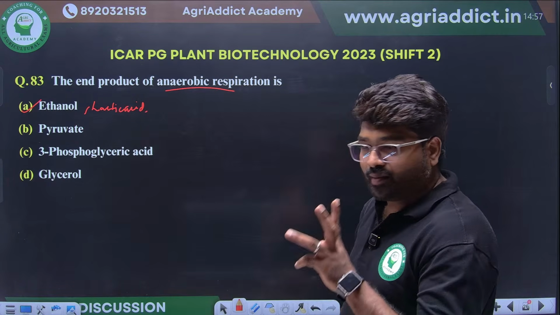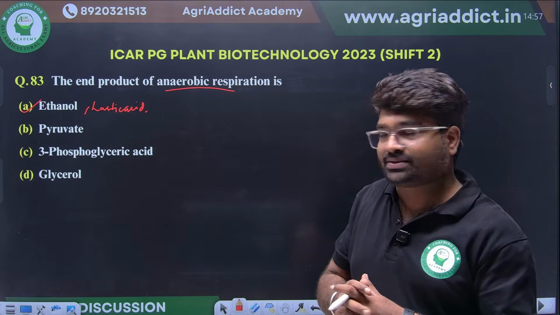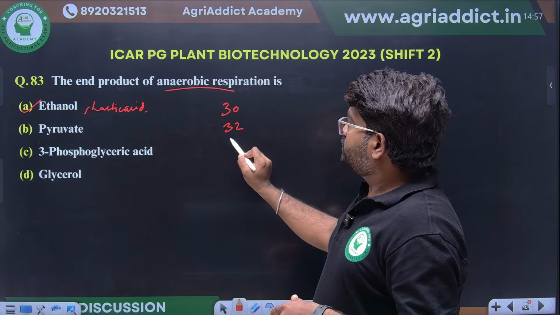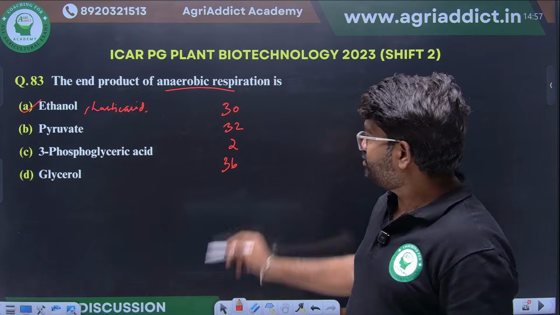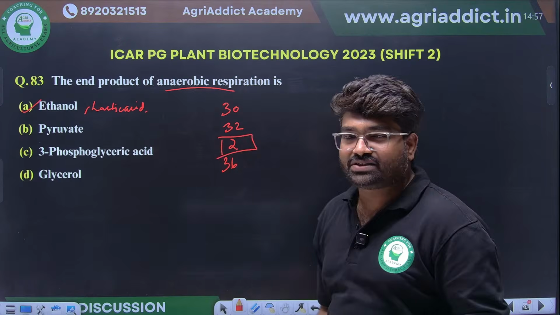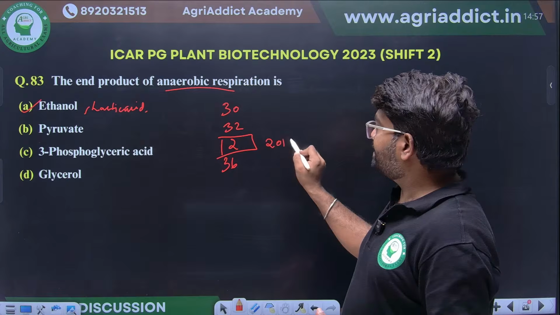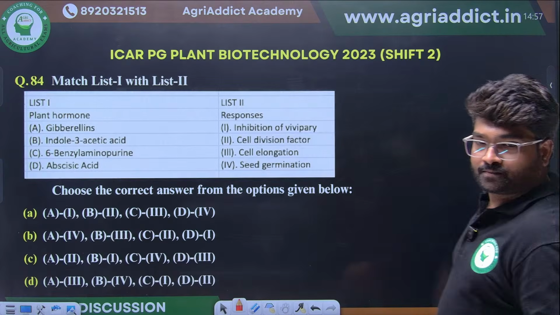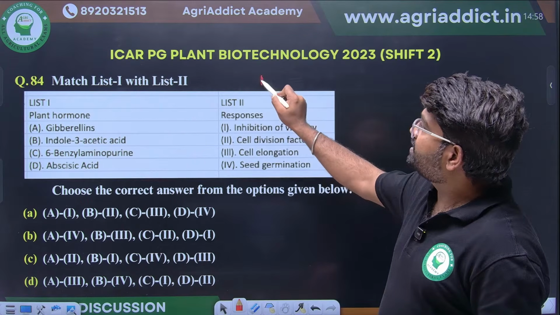Okay. The number of ATP molecules produced during anaerobic respiration is how much? 30, 32 to 36. What will be the answer? Yes, very good. Under anaerobic respiration, only 2 molecules of ATP will be produced. This is a 2019 JRF question. Yes, very good. Simple question and repeated question also.